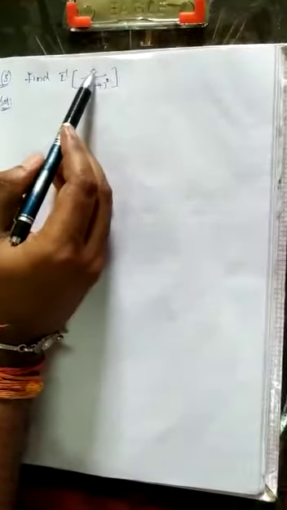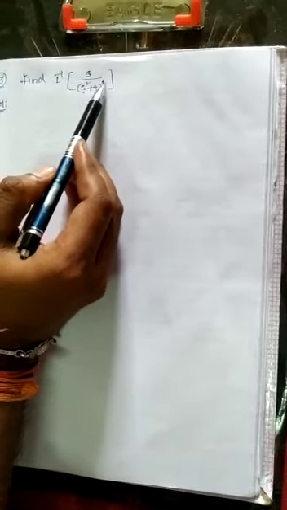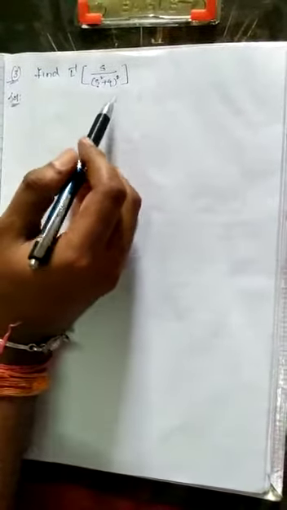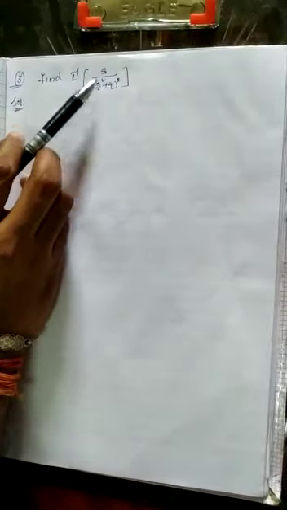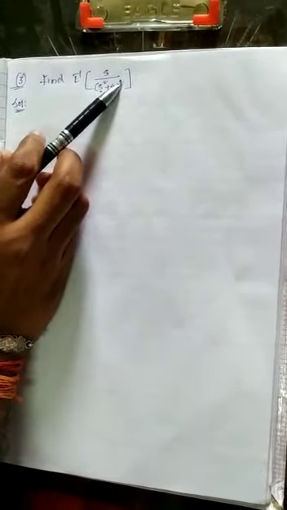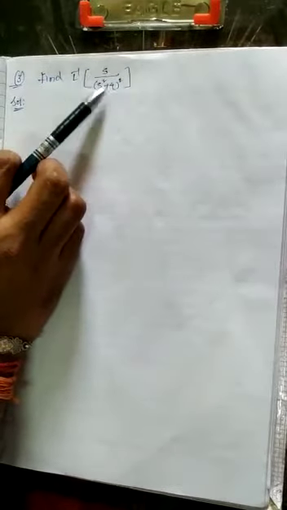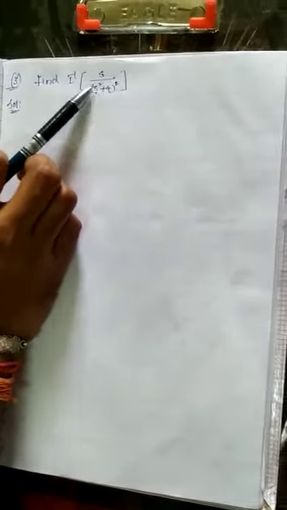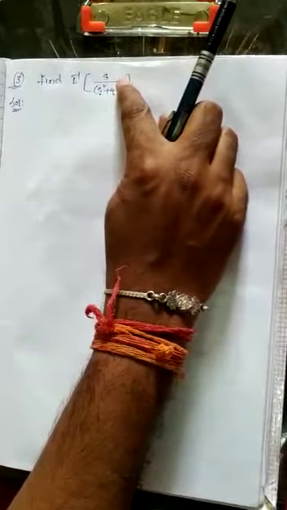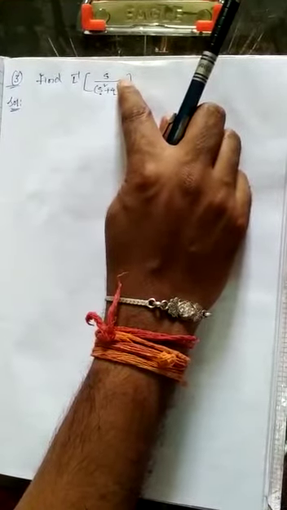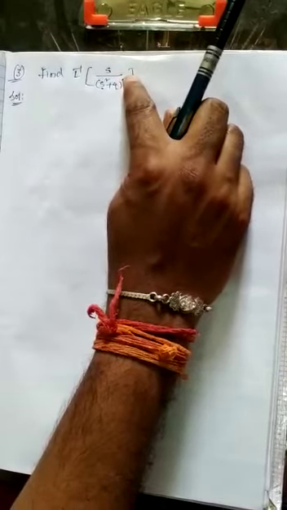Okay, let us see one more problem here. Laplace inverse of s by s square plus 4 whole square. It is somewhat difficult from previous problems, so listen carefully. Observe the function s by s square plus 4 whole square. If you observe, we cannot find Laplace inverse for this function directly because we have whole square term here. If we don't have whole square, then directly we can find Laplace inverse of s by s square plus 4 by using standard forms. But here we have whole square term.